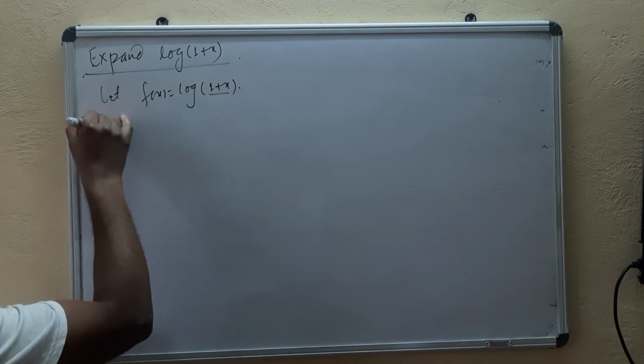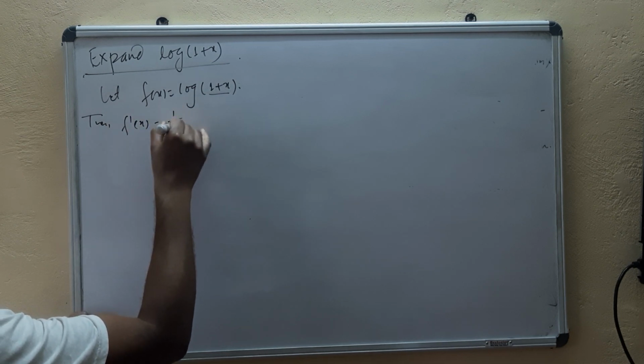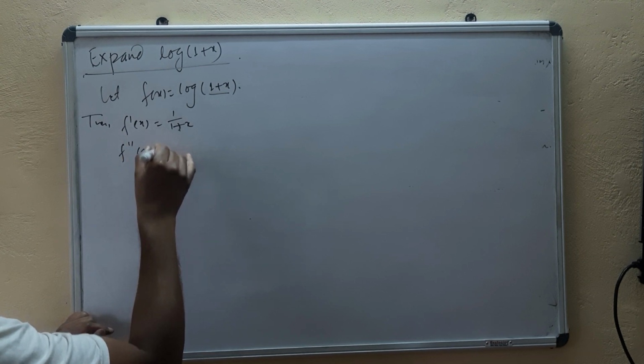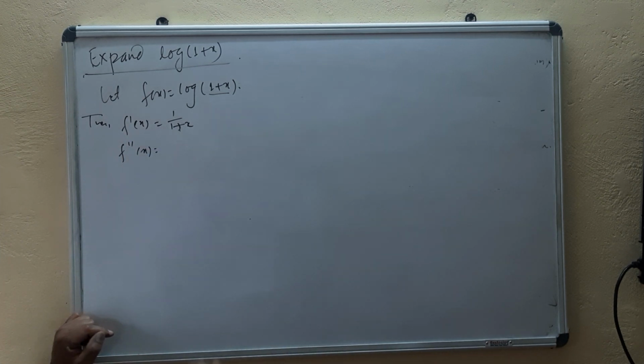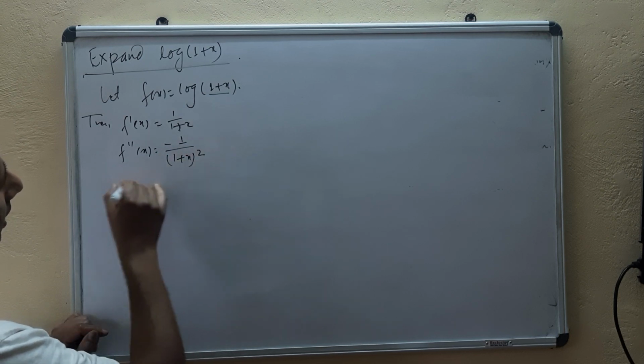So let's find f dash of x, means 1 upon 1 plus x. You know how to do the derivative. Then f double dash of x will come minus 1 upon 1 plus x whole square.